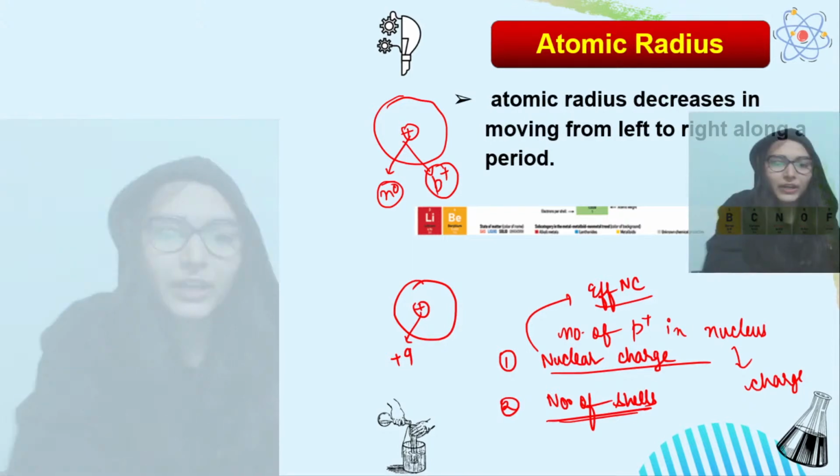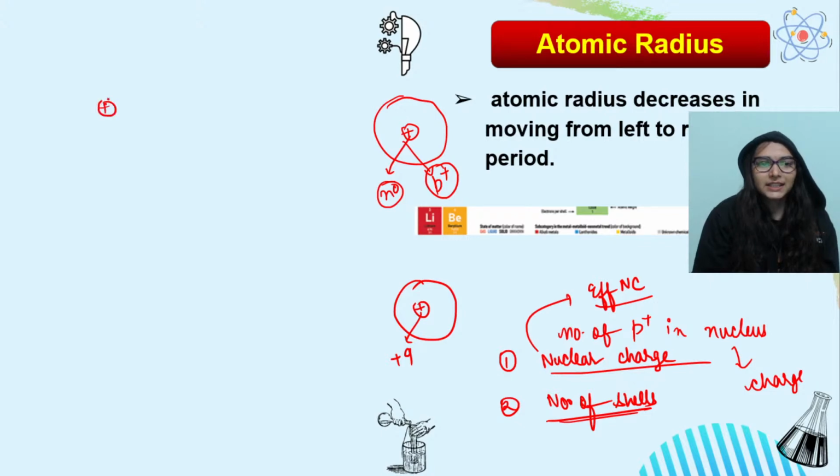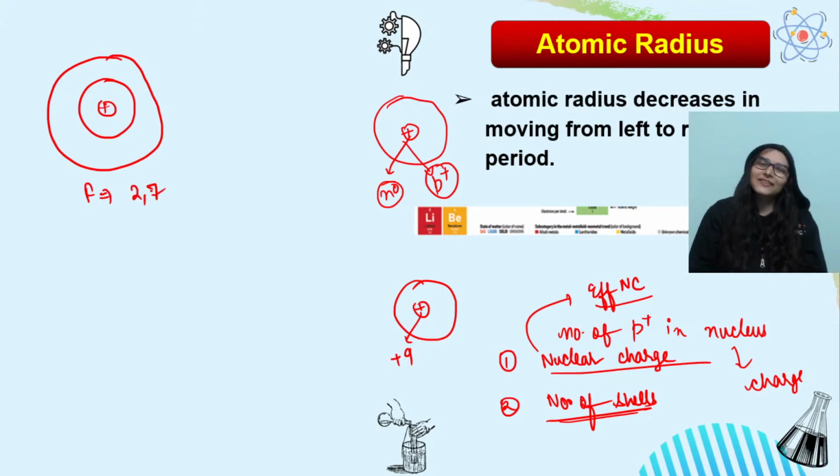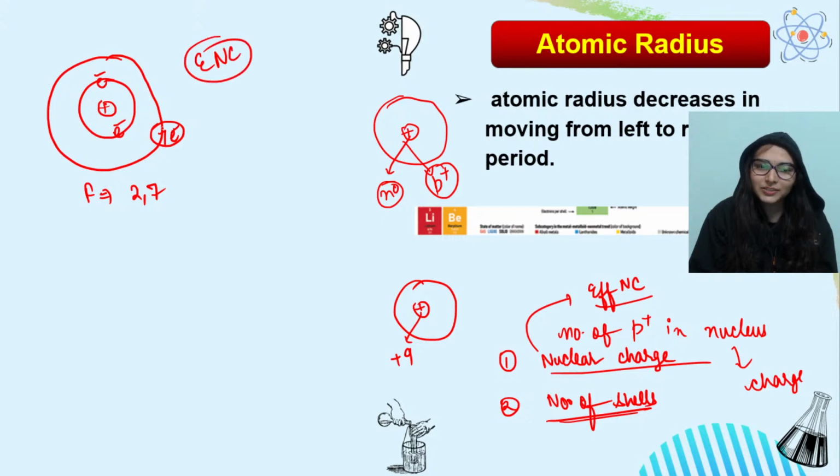So जैसे देखो यहाँ पर I'll make you understand. This is fluorine. ठीक है, let's say ma'am is talking about fluorine. Please don't mind the atom which ma'am is showing. 2,7 is the configuration. So यहाँ पर 2 electrons हैं in the K shell and in the L shell there are 7 electrons. So what is effective nuclear charge? Effective nuclear charge होता है how much charge is experienced by these 7 electrons. So of course these 7 electrons would be experiencing less charge, isn't it? Nucleus is having 9 protons but the outermost 7 electrons are experiencing less nuclear charge.